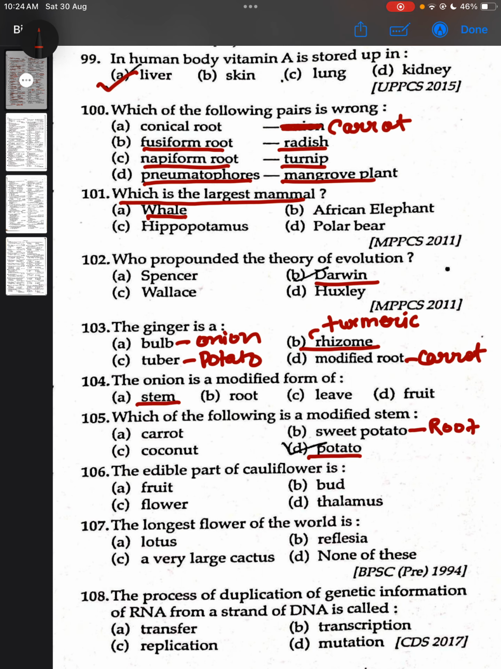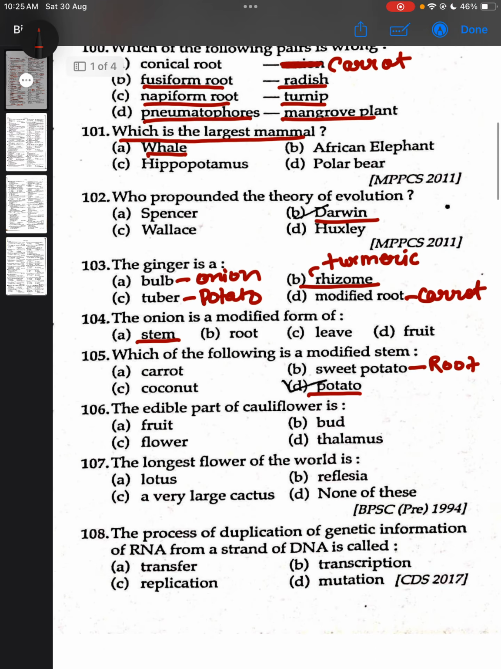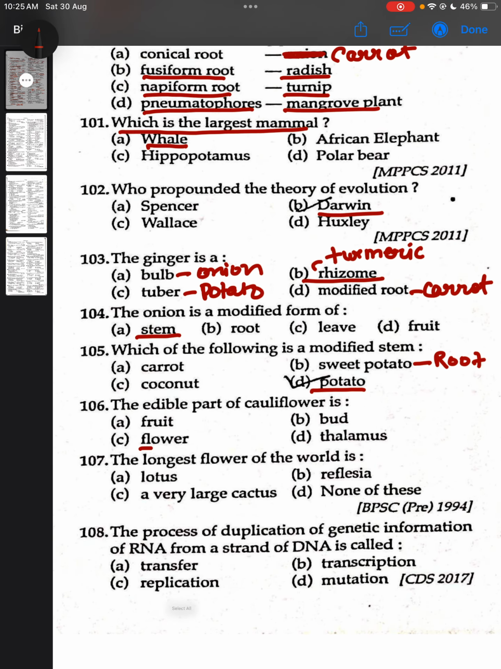The edible part of cauliflower is. Correct answer is flower. The longest flower of the world is Rafflesia. The process of duplication of genetic information of RNA from a strand of DNA is called transcription.